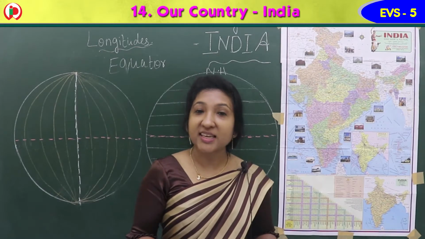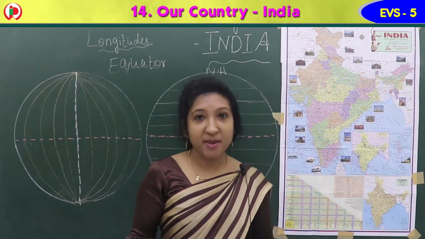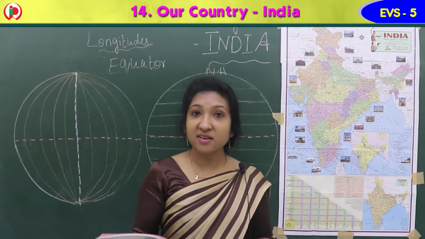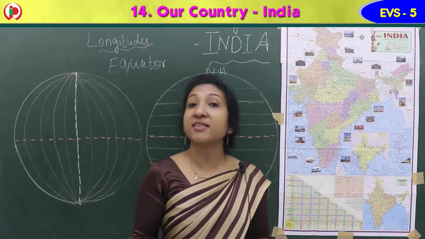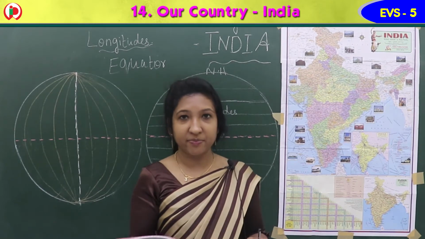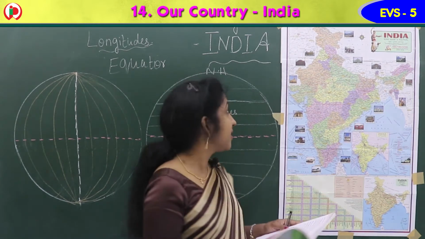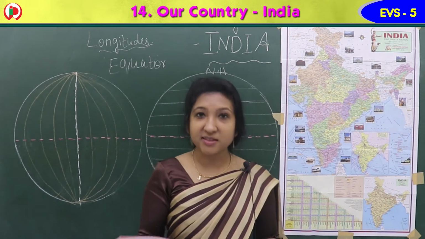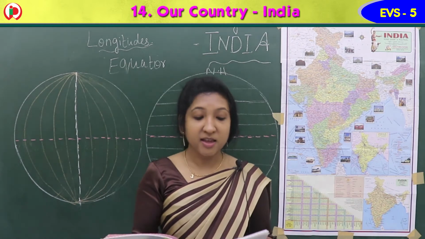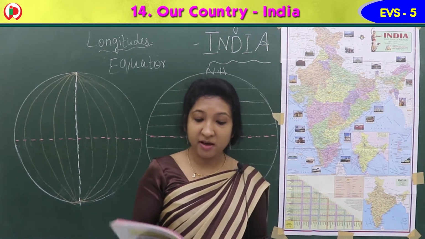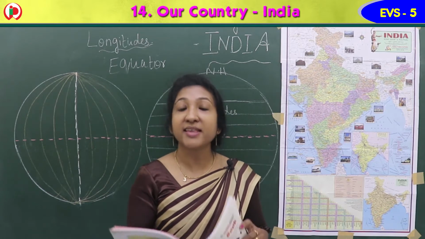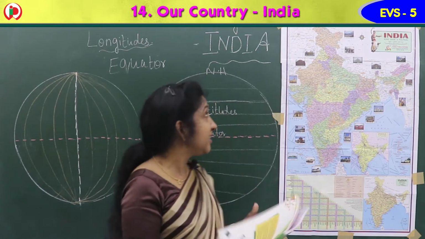Children, so next about India's neighbors. India shares its border with 7 countries. Okay, so we have 7 neighboring countries, we say. Which are these neighboring countries? Yes, Afghanistan, Pakistan, then China, Bhutan, Nepal, Myanmar, Bangladesh. These are the 7 neighboring countries of India.